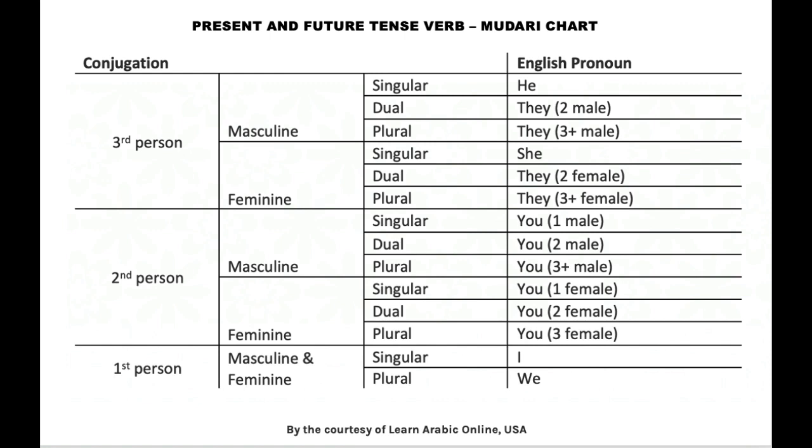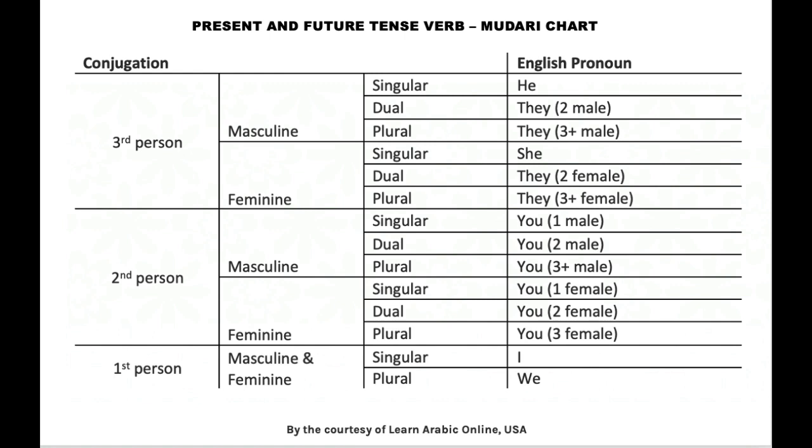But this is the easy bit. Can you notice that first 3 is 1, 2, 3. He is 1 singular, they 2 male, they 3 plus male. So 1, 2, 3. Look at the next 3. She, they. Again 1, 2, 3. First one is singular, second one is dual, and the third one is plural. Same, next 3. You. 1, 2, 3. Singular, dual, plural.